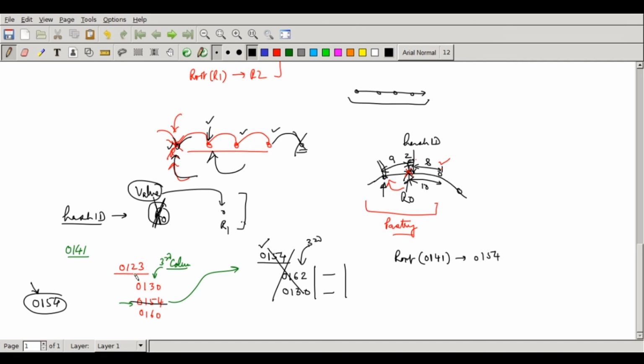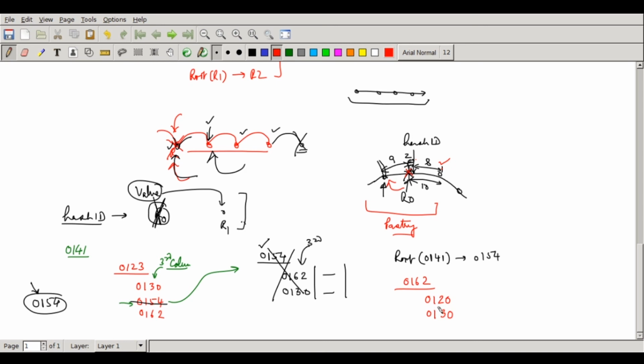So when I search for 0, 1, 5, 4, it will go to 0, 1, 6, 0. In fact, I should call it 0, 1, 6, 2, as I said in my example. So I am going to keep it 0, 1, 6, 2. So if I create a table for 0, 1, 6, 2, it can have entries 0, 1, 2, 0 and 0, 1, 3, 0, for example.